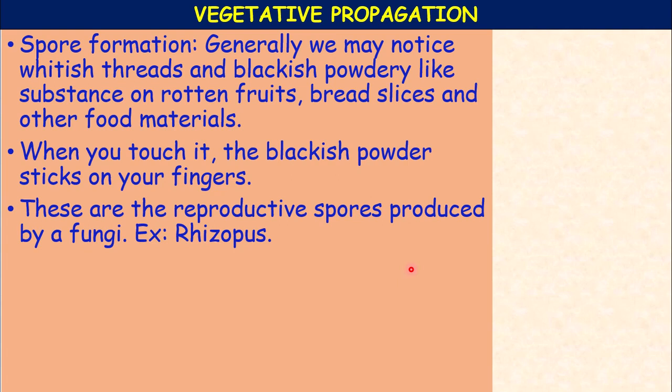These are all unfavorable conditions, so the thick wall helps the spores protect themselves. The spores give rise to new organisms under favorable conditions. They fall on a suitable substrate, and when all the conditions are favorable, these spores germinate to produce an organism.